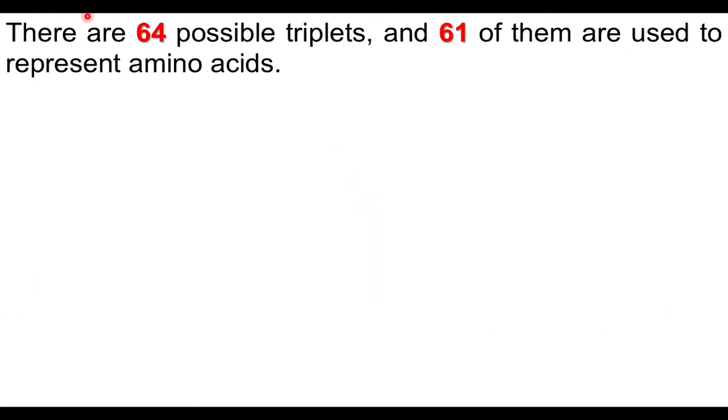But there are 64 possible triplets from adenine, guanine, uracil, cytosine. Only 4 nitrogenous bases are used in RNA. From the 4 nitrogen bases, 64 triplets are possible. Of the 64 triplets, 61 of them are used to represent amino acids.